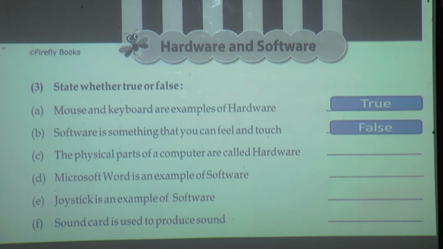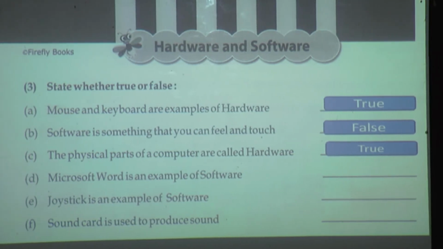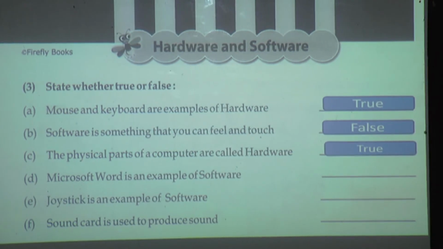The physical parts of a computer are called hardware. True or false? Nice. The answer is true. Next, Microsoft Word is an example of software. True or false?